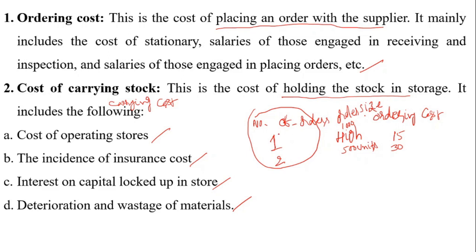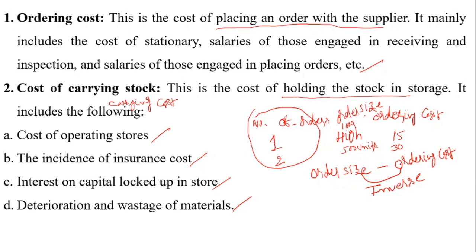I am not talking about the number of orders; I am talking about the order size. If the order size is high, the ordering cost is low. If the order size is low, the ordering cost is high. That means the relationship between order size and ordering cost is inverse. When one increases, the other decreases; when one decreases, the other increases. That is the relationship between order size and ordering cost.